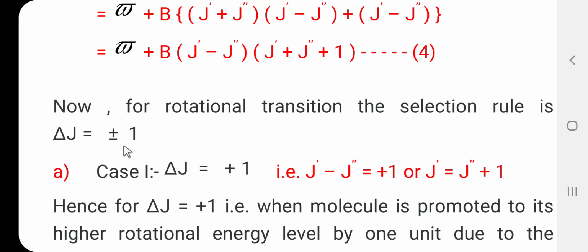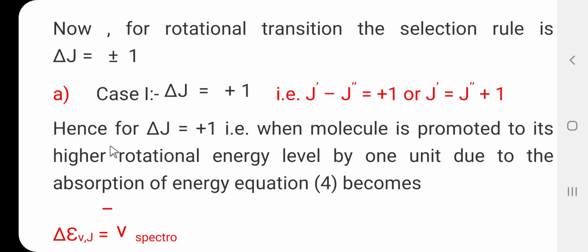Again, similarly to the vibration spectra, for the rotation spectra, all of you know that the selection rule is delta J equal to plus or minus 1. So here there are two cases: delta J equal to plus 1 as well as delta J equal to minus 1. Let us consider them one by one.